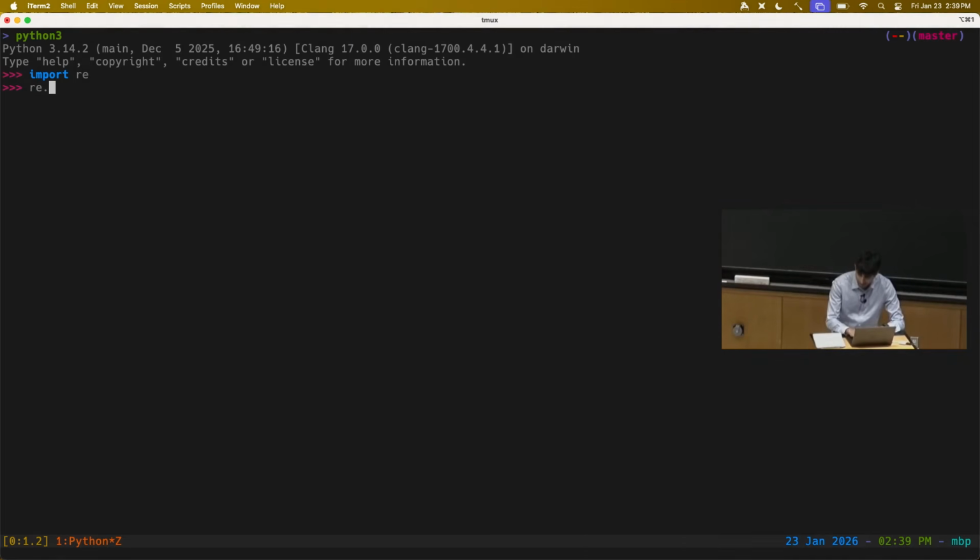But for simple things, like say we're trying to parse a file where there's a bunch of dates in year-dash-month-dash-day format. So we have a bunch of strings like 2026-01-23, today's date. And say we want to parse out from here just the year. So we can do that using regex.